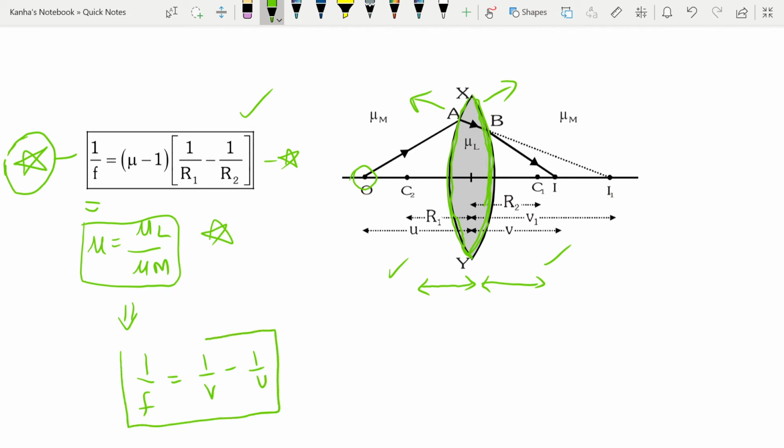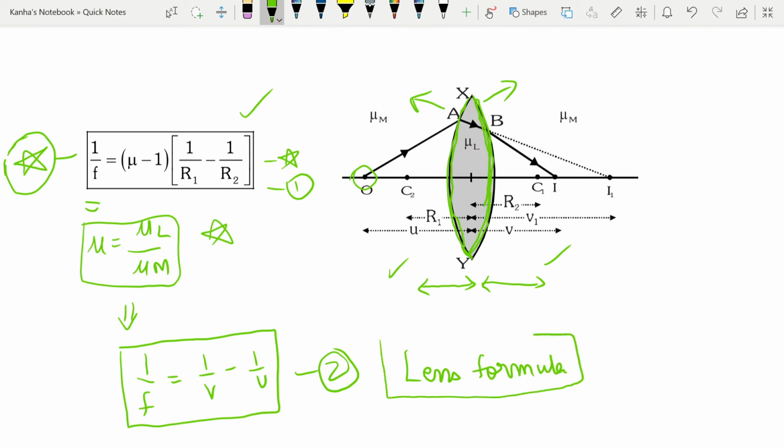This is known as the lens formula, and it is the specific case of your lens maker's formula.